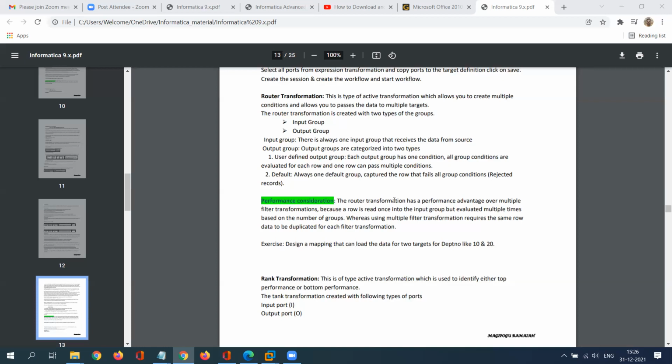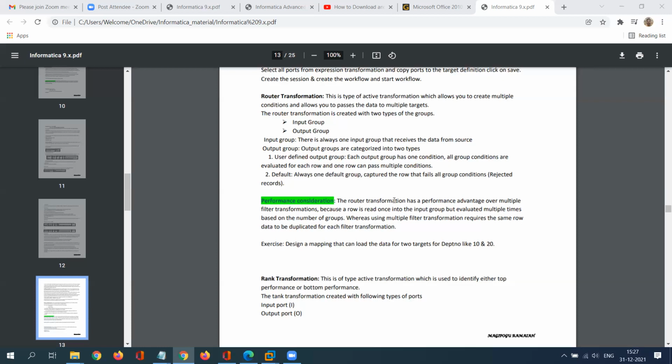Whereas in router transformation, you can create one router transformation and create multiple groups as per the requirement. The record which is coming from the active source will be evaluated one time with all the user defined groups. One time it will fetch from the source and it will be evaluated within the router groups based on our conditions.